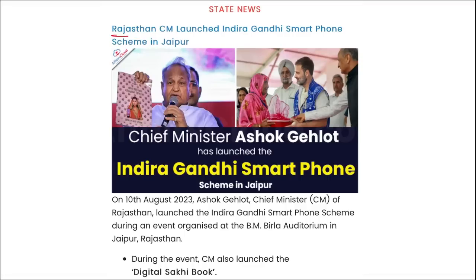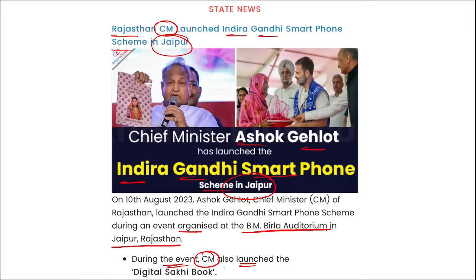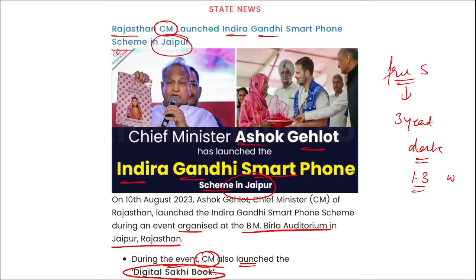Next state news. Rajasthan's Chief Minister has launched Indira Gandhi smartphone scheme in Jaipur. I repeat, Chief Minister of Rajasthan Ashok Gehlot has launched Indira Gandhi smartphone scheme in Jaipur. Right? This was launched during an event that was organized at the BM Birla Auditorium in Jaipur, Rajasthan. During the event, Chief Minister also launched Digital Sakhi book. Right? If we talk about this Indira Gandhi smartphone scheme, under this scheme, free smartphones will be provided with 3 years of data facility, and it will be distributed to 1.3 crore women in Rajasthan.